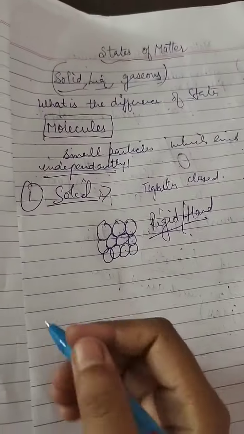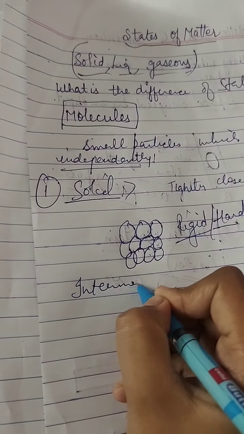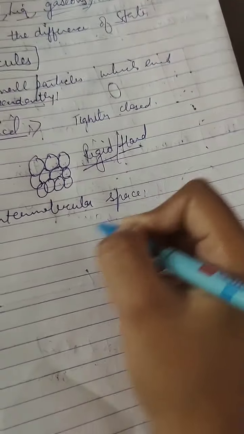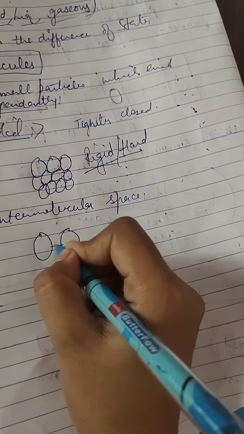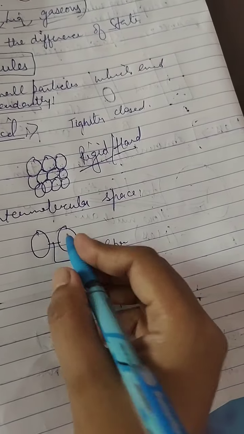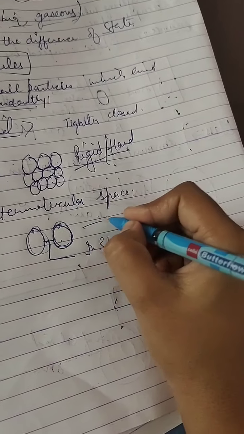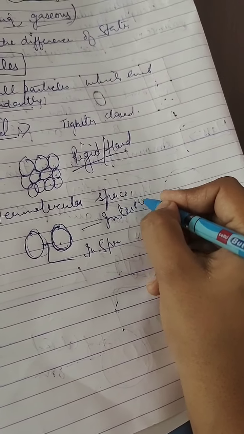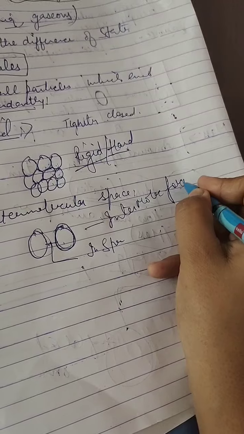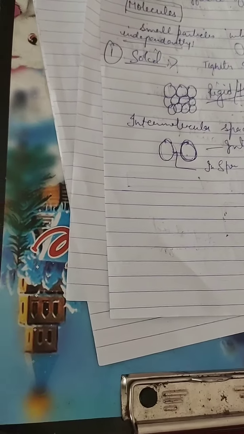So here we will discuss the two things which are very important. First one is intermolecular space. As we have done, the space between two molecules is known as intermolecular space, and the force by which these molecules attract each other, that is known as intermolecular force. So now